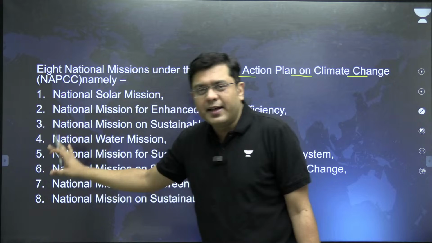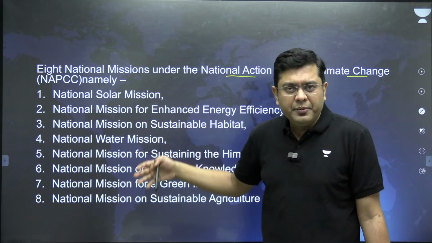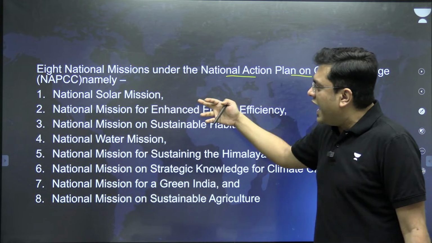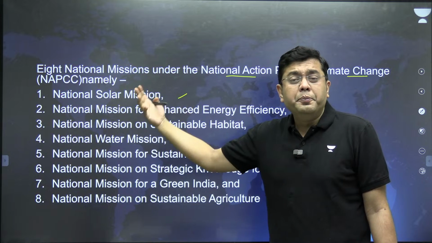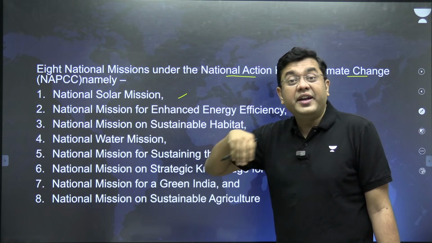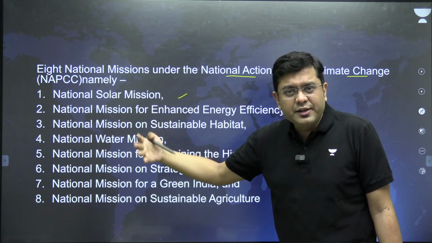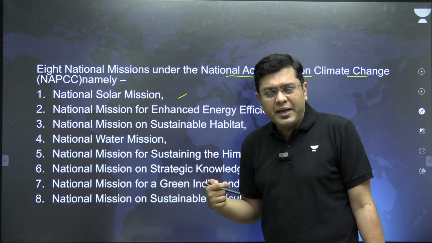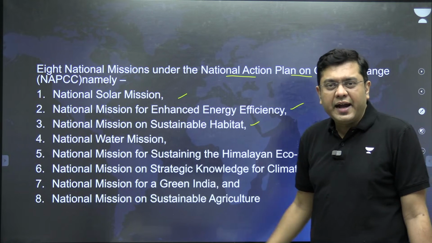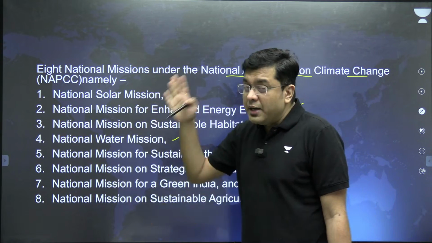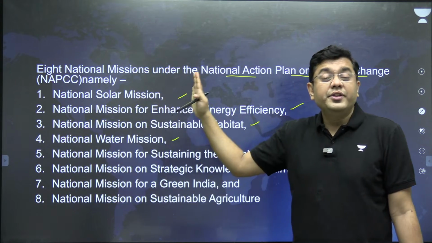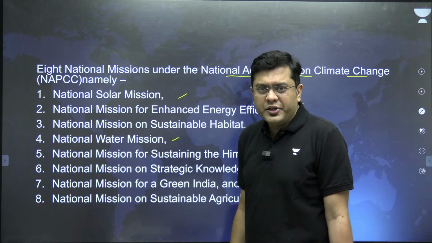Under that, you had 8 missions, and for them various different schemes have been brought into place. The National Solar Mission, to improve solar power utility and uptake in the residential and industrial sectors, has various schemes for rooftop solar, etc. Then there are the National Mission for Enhanced Energy Efficiency, Sustainable Habitat, Water Mission, Sustainable Himalayan Ecosystem, and Green Agriculture. You have various different missions under the National Action Plan on Climate Change.